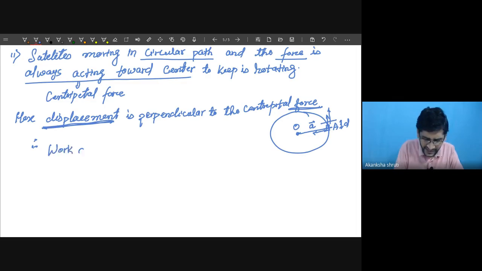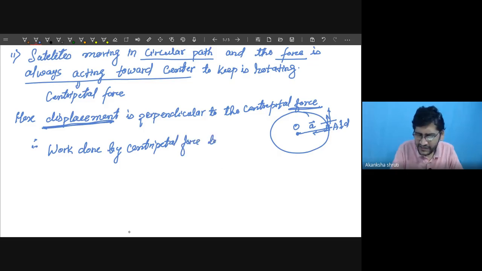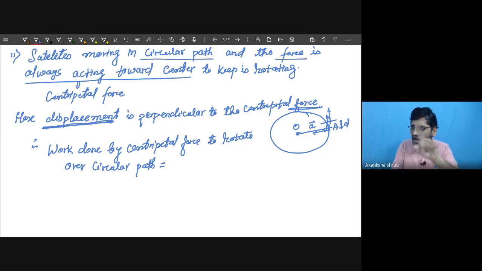Work done by the centripetal force to rotate over a circular path is equal to the component along the arc multiplied by the arc length.